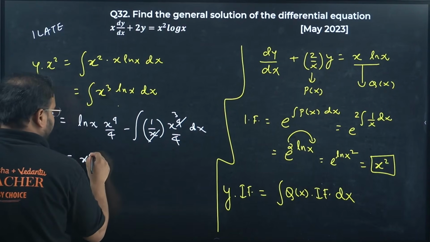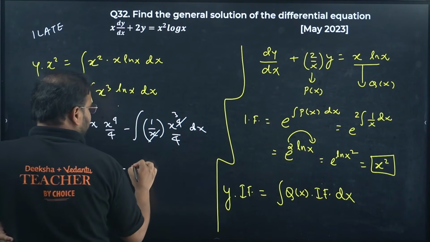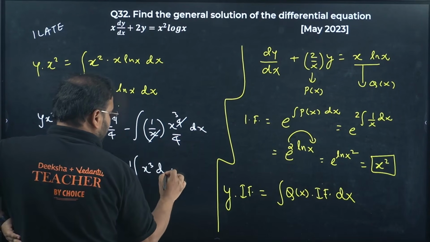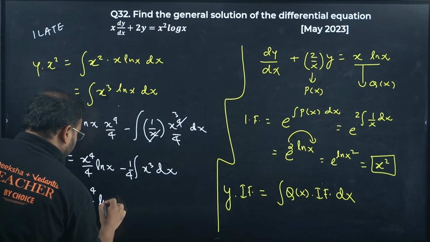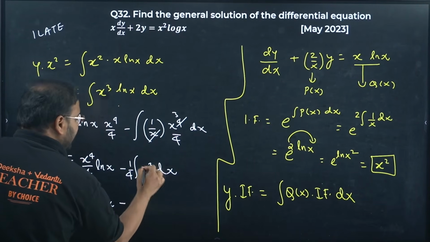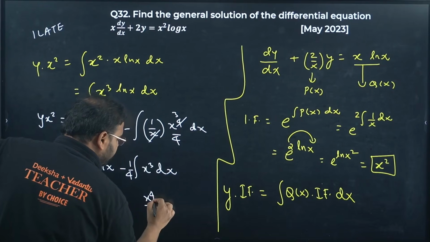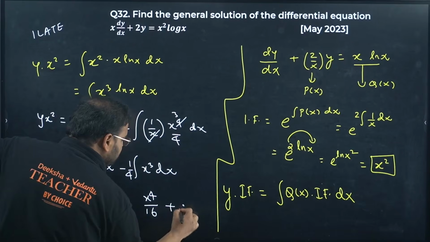I'm getting here x power 4 by 4 ln x minus integration of 1 by 4 x cube dx. My answer is x power 4 by 4 ln x minus x cube integration becomes again x power 4 by 4, and we already have a 4 over here, so 16, plus c.